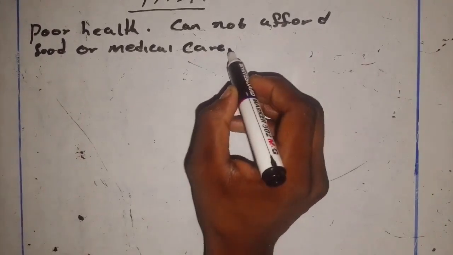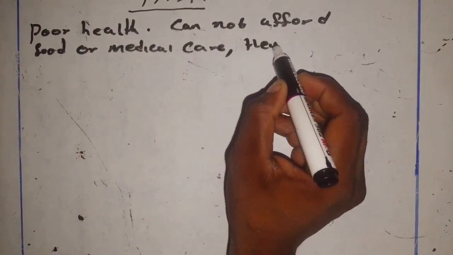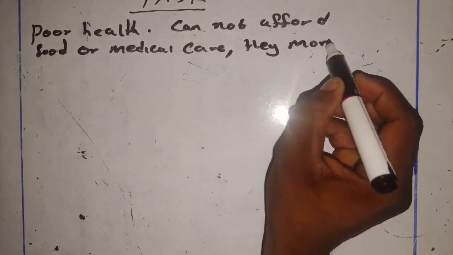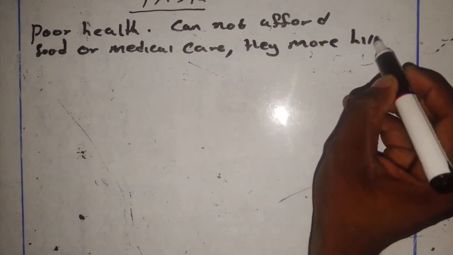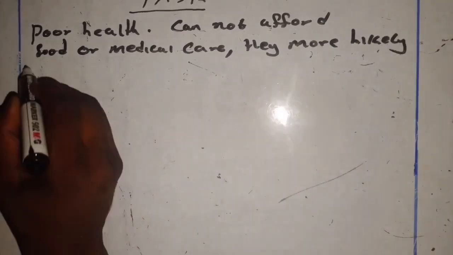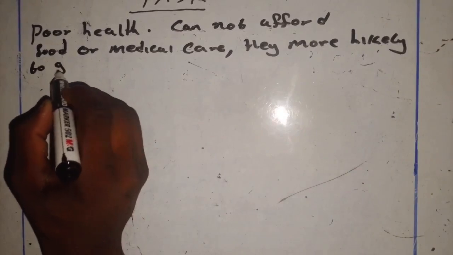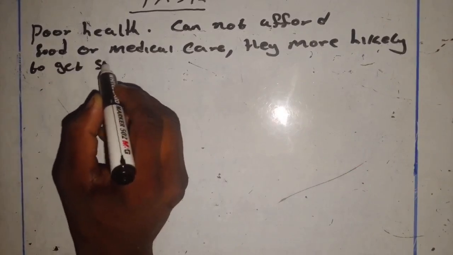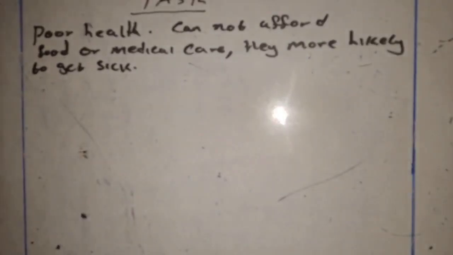So they are more likely to become sick or to get sick. So this is one of the effects of what? Poverty.